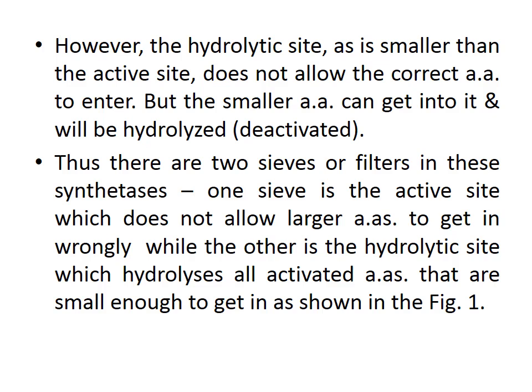So the hydrolytic site will not allow the correct amino acid to enter, but the smaller amino acids can get into it and will be hydrolyzed, that is, deactivated. Thus there are two sieves or filters in these synthetases. One sieve is the active site, which is not allowing larger amino acids to get in wrongly, while the other is the hydrolytic site, which hydrolyzes all the activated amino acids that are small enough to get in, as shown in figure number 1.